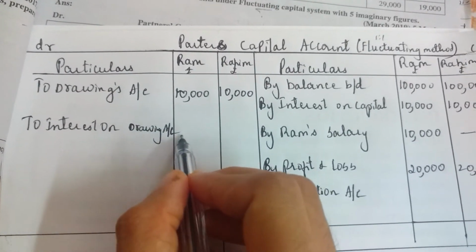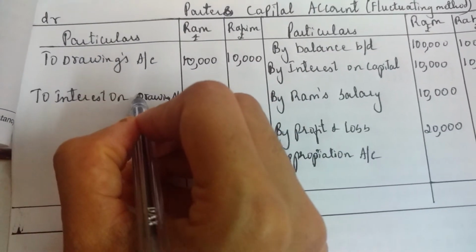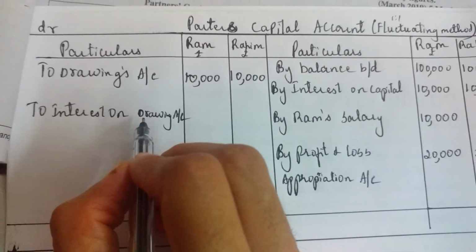Now interest on drawings account. See, this is debit, drawings.